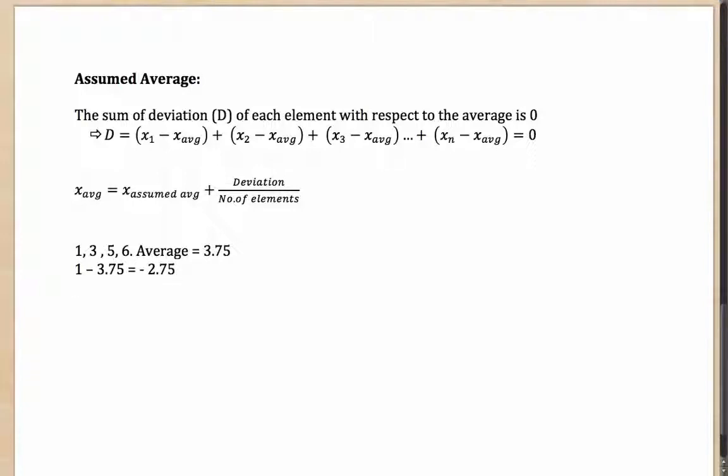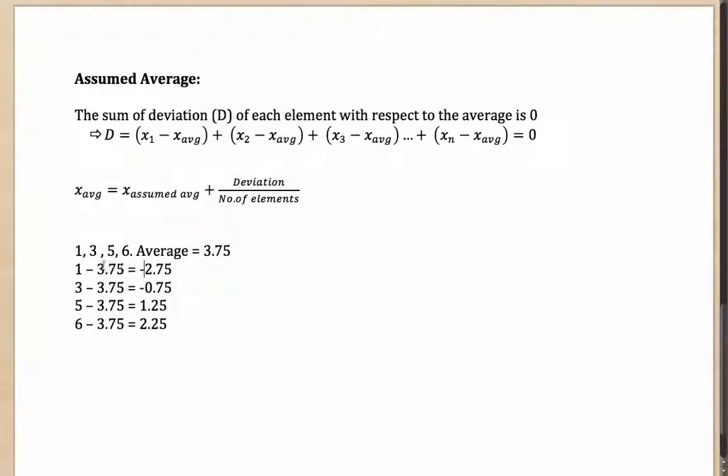The deviation of the second value was 3 minus 3.75, which is minus 0.75. For the third value, it was 5 minus 3.75, which was 1.25. And for 6, the final value, the deviation was 6 minus 3.75, which was 2.25. These were individually the deviations.